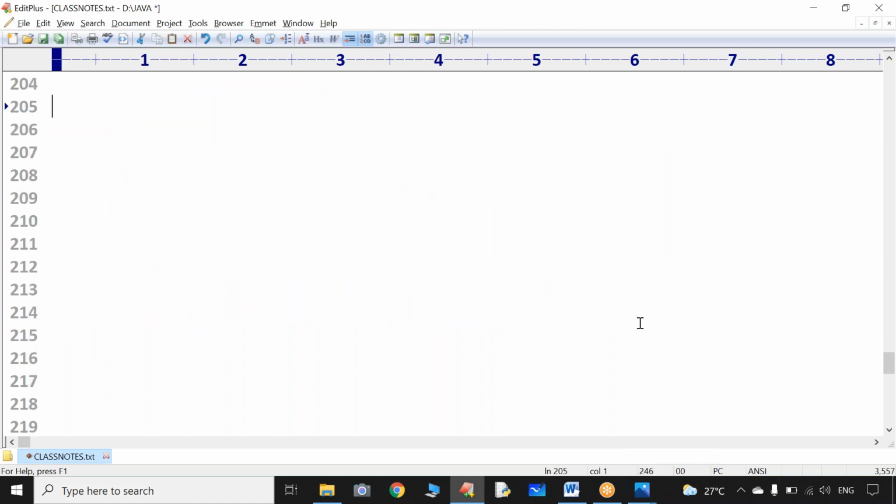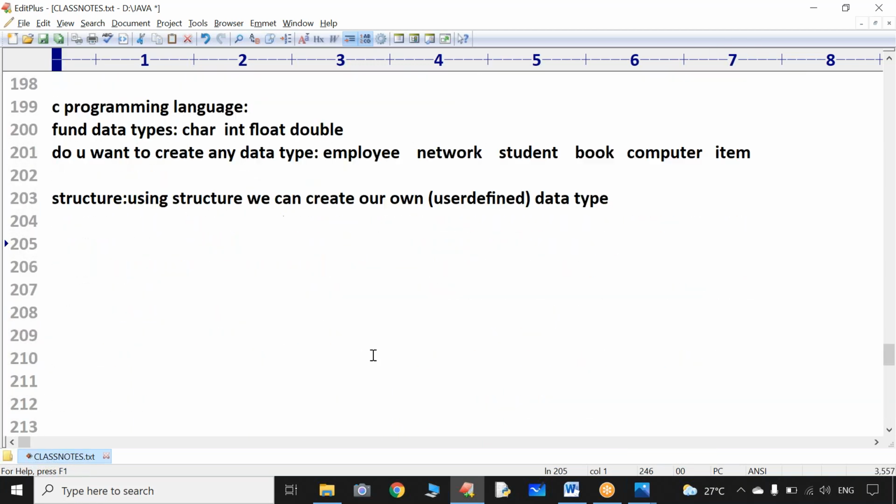Sir, how to create a structure? You know, sir, there is a keyword called struct. With what name you want to create? With student, open bracket, closing bracket, followed by semicolon. Sir, every student contains what? Every student contains roll number, student name, total marks, and average.